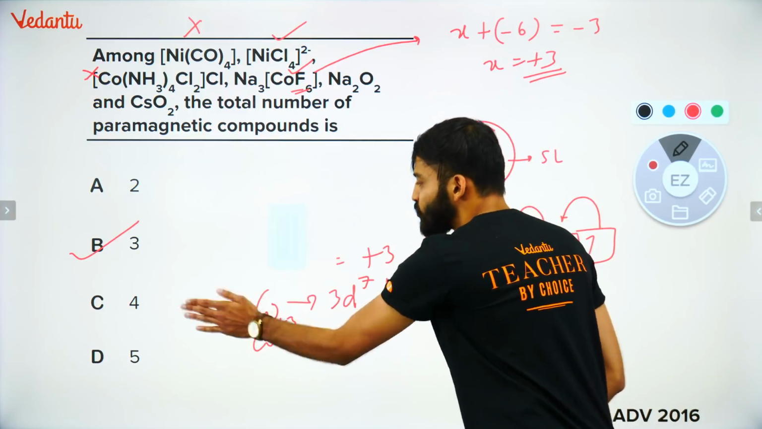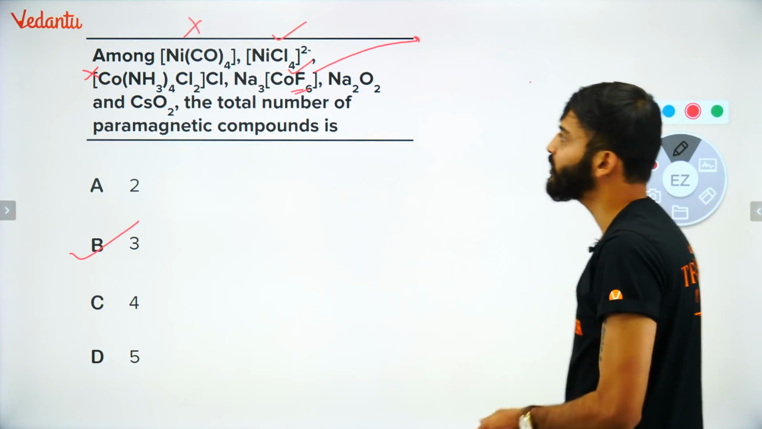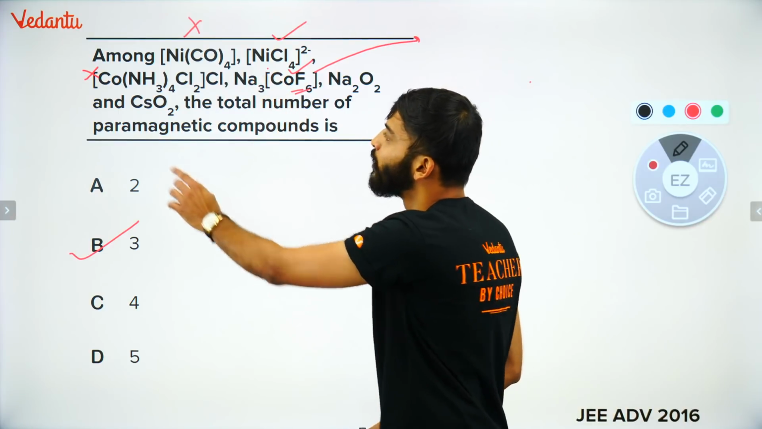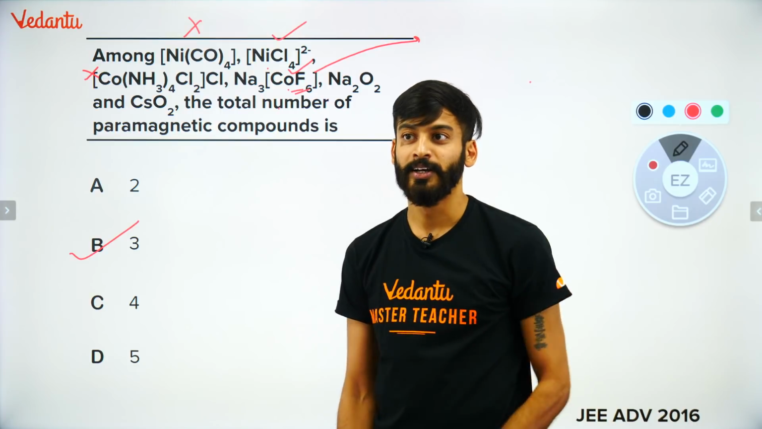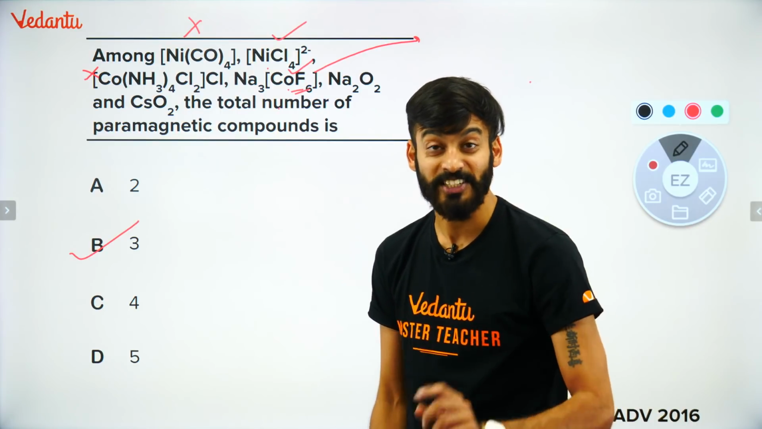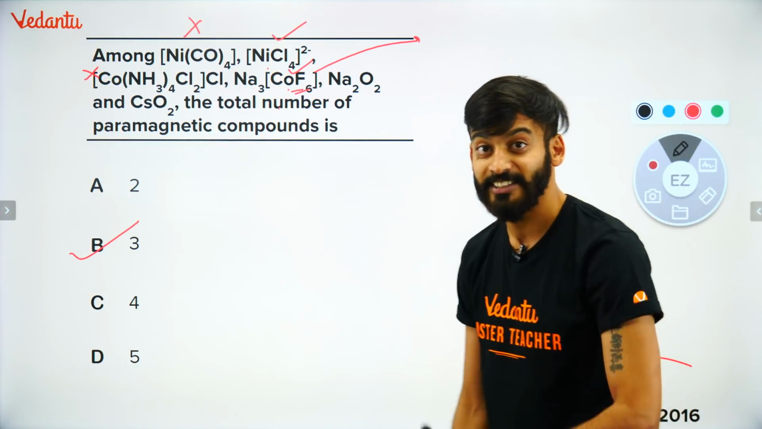So far, how many? So far we have found out that NiCl4 and this complex, 2 are paramagnetic. Now check this out. Very, very important. JEE has asked this question. It is a 2016 Advanced question, right?